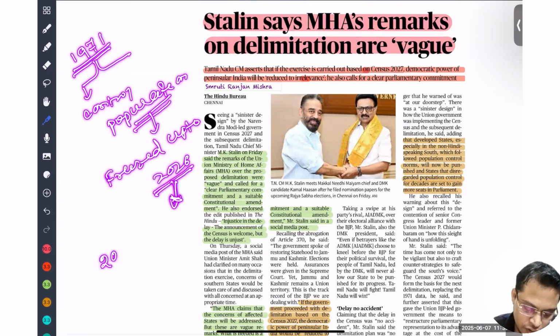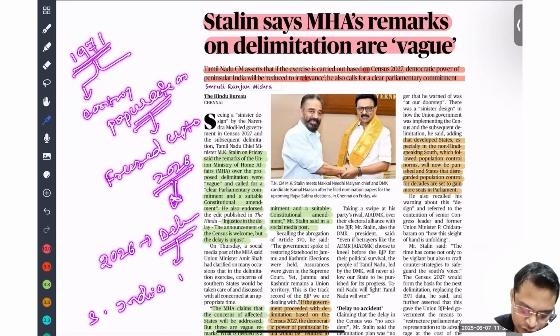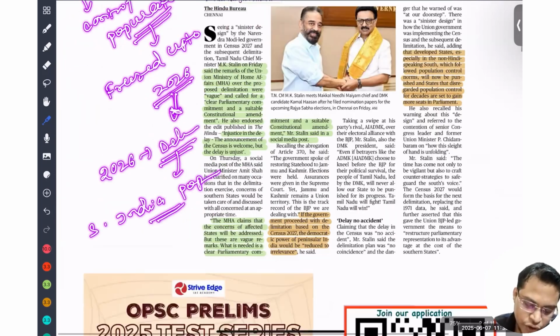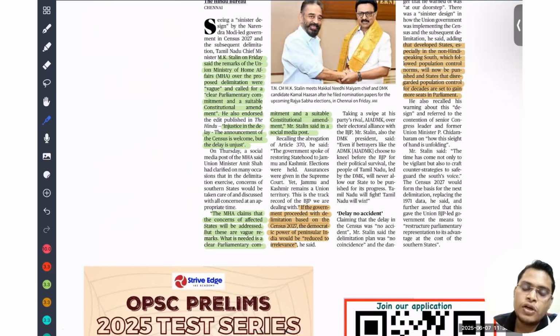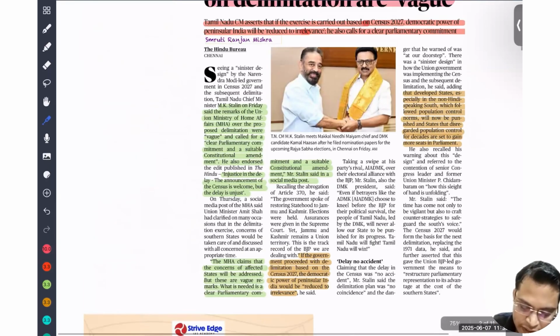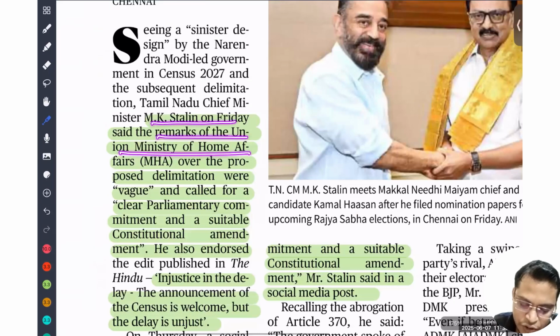Now after the census in 2026, there will be delimitation again. In that case, southern India has achieved population control, so their population is going to decrease as compared to northern India. So they apprehend that because of that their seats in Parliament are going to decline as compared to northern India. That is what the controversy is all about. MK Stalin on Friday said that the remarks of the Union Home Ministry over the proposed delimitation were vague and called for a clear parliamentary commitment and a suitable constitutional amendment.